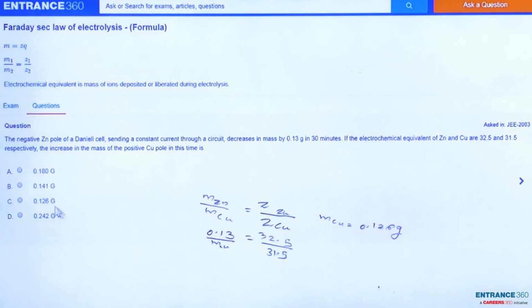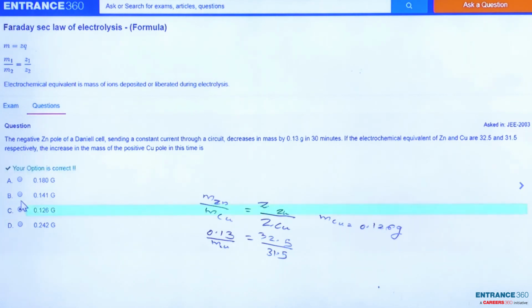Therefore, 0.126 gram is our option C. So the right answer is C.